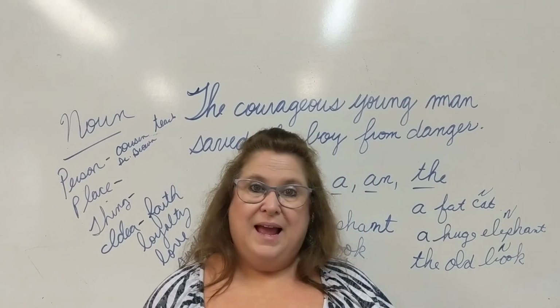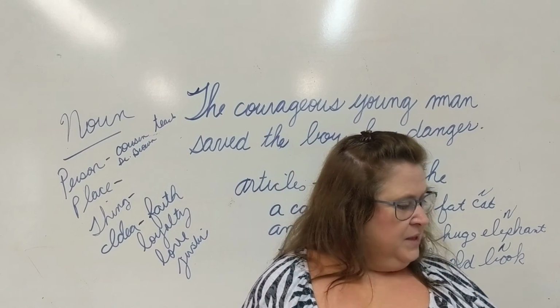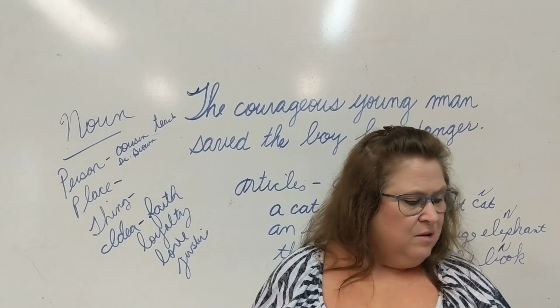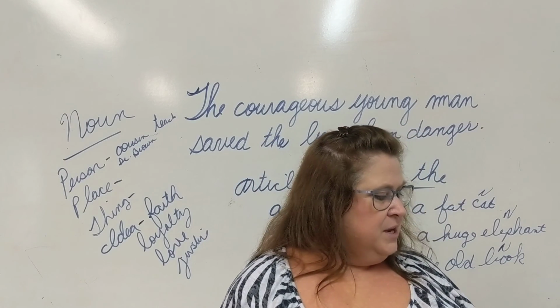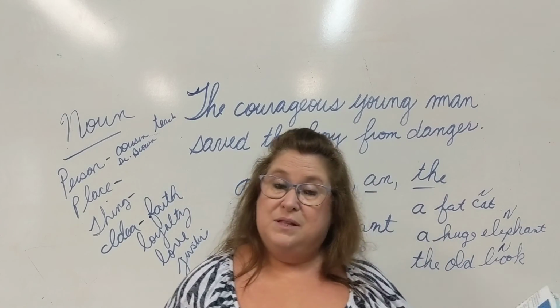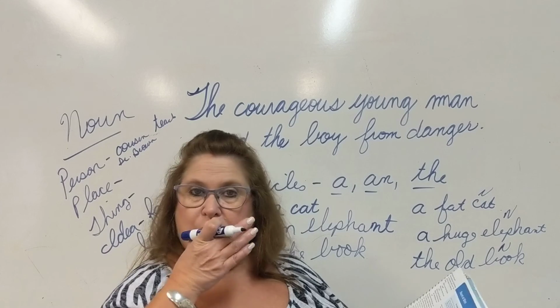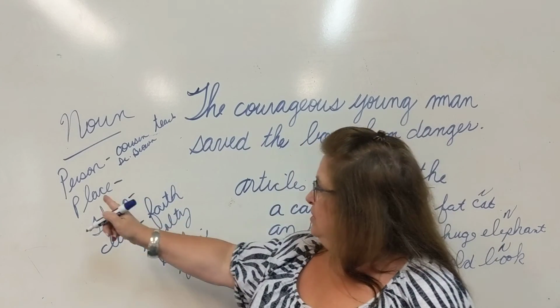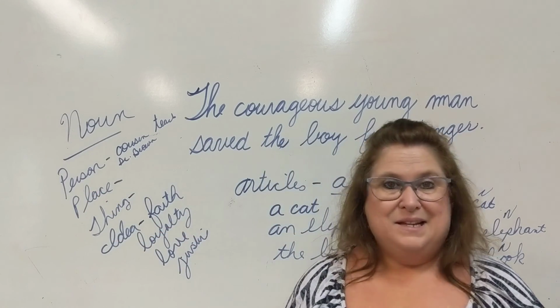Okay, so let's look at Think B. On Think B, it says underline the nouns in the following sentences. The number at the end of each sentence tells you how many nouns there are. Well, that was quite helpful of them. So we're looking for people, places, things, and ideas, okay?